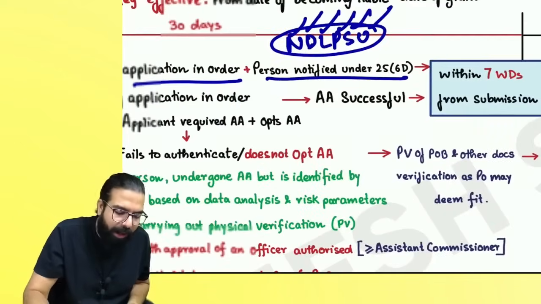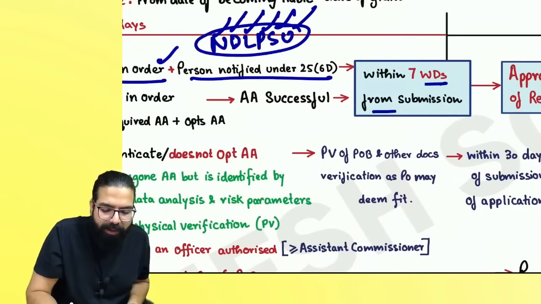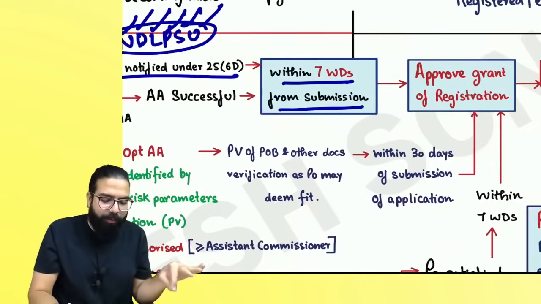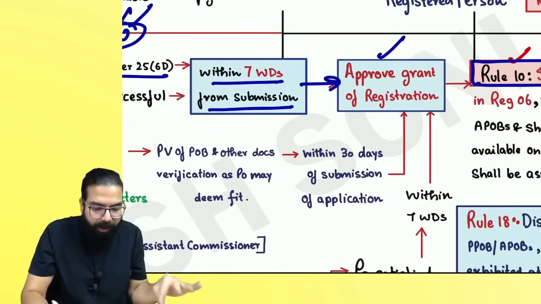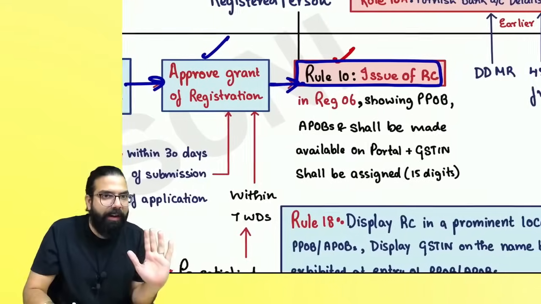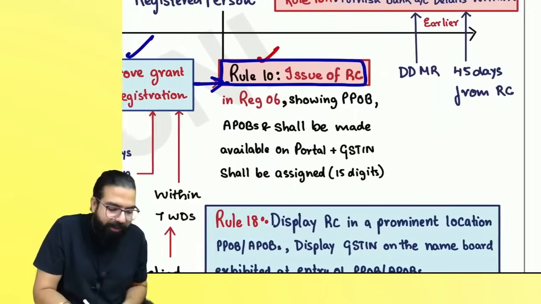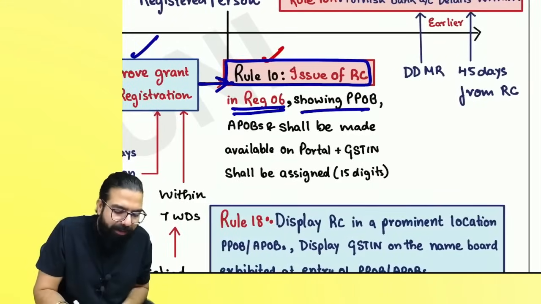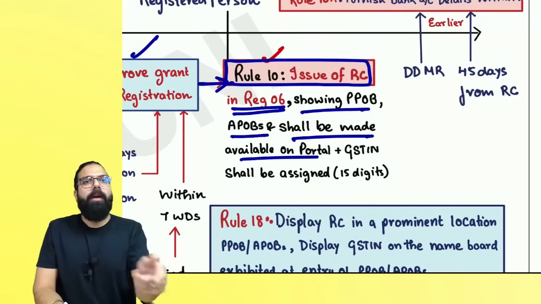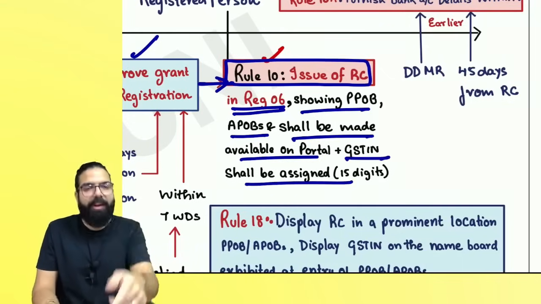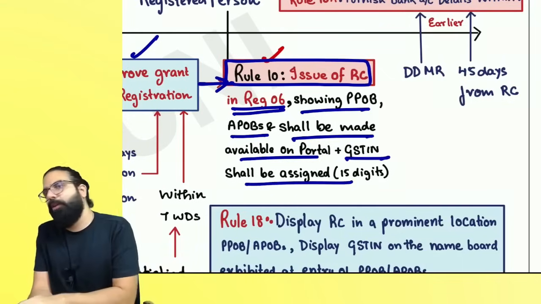So they are telling that if your application is fine, within 7 working days of the date of submission, we will approve the grant of registration and give you the registration certificate. Remember one thing, everyone: the GST registration certificate is GST REG 06. It will show the principal place and additional places of business and it shall be made available on the portal, plus one GSTN number of 15 digits will also be assigned to you.